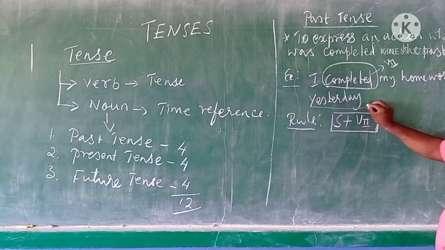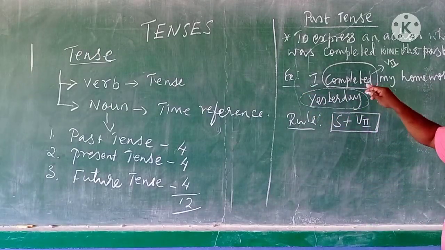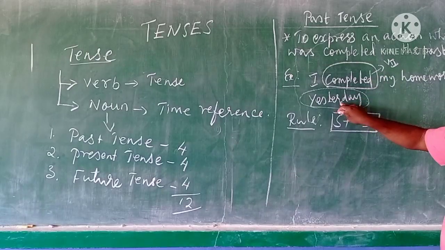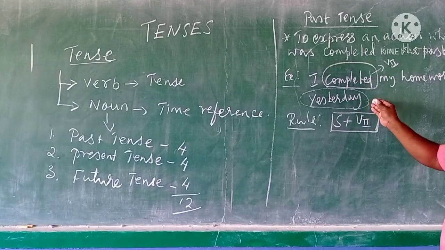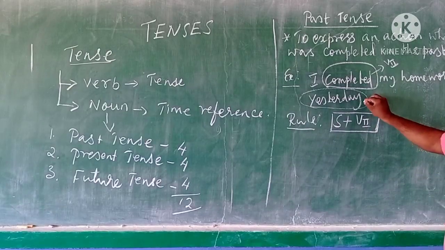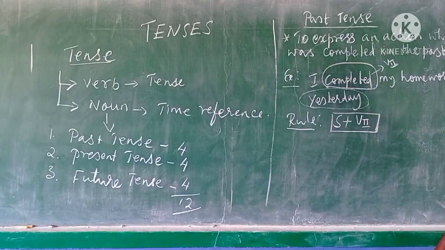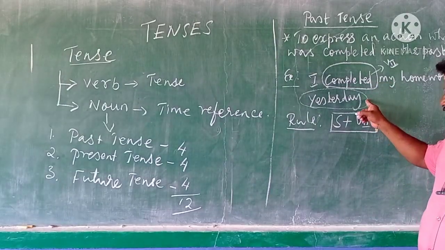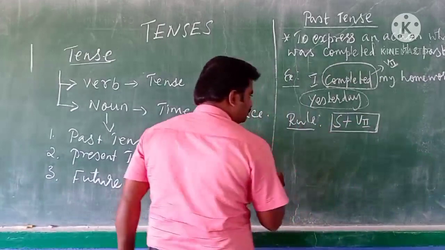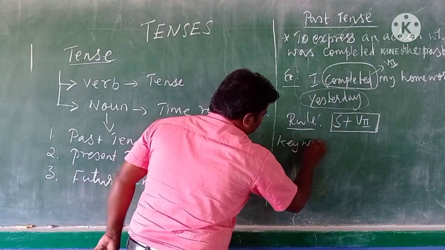Here the word yesterday means that the action was completed in the past. So yesterday functions as a keyword to understand that the given sentence is in the simple past tense. So what's the keyword here? Yesterday.